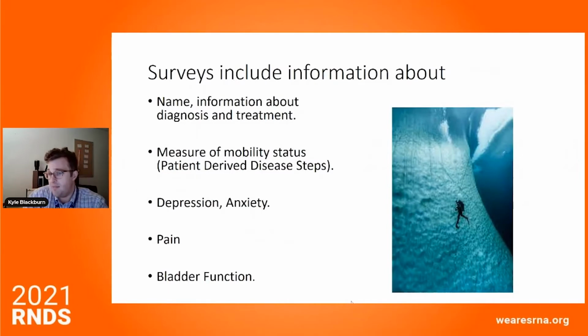So as we're getting into the iceberg and diving through, the surveys are going to cover a lot of information. They're not going to ask your name, but they're going to ask information about your diagnosis and your treatment. There's a measure of mobility included, and that's the patient-derived disease steps. It's literally just a question about your current mobility status. But there are going to be questions about depression and anxiety and pain, bladder function, and a series of other psychosocial functions as well, really trying to know how TM or AFM has impacted these measures.